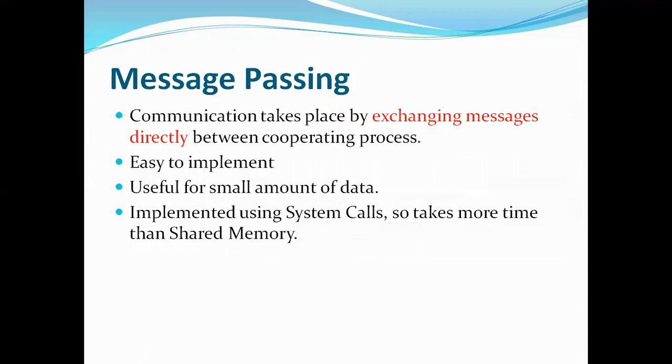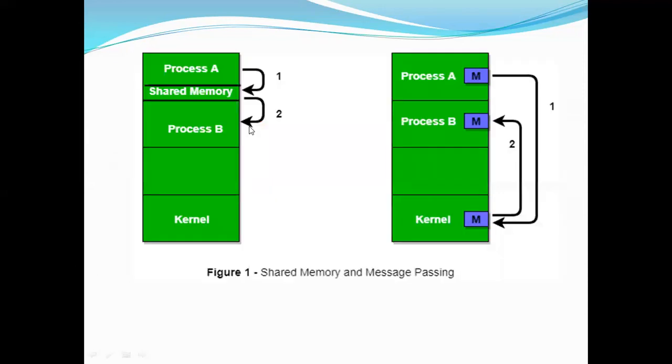Now let's see the second one, that is message passing. Let's observe the diagram. Here, process A wants to communicate with process B. In this case, process A goes to the kernel, and in the kernel a part of memory is allocated for communication between A and B. A will drop a message in this part and B will get the data from that part.